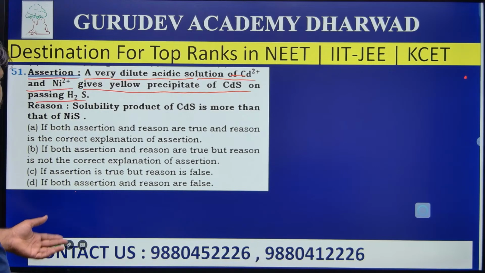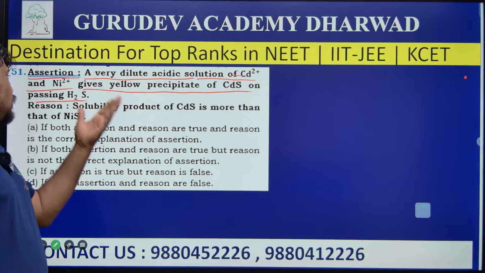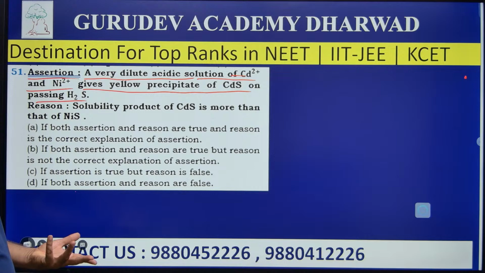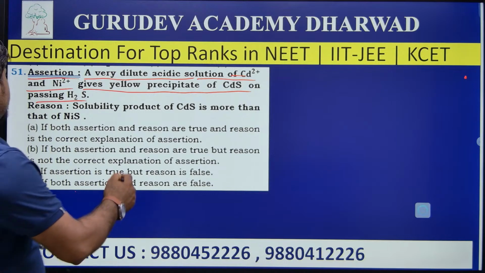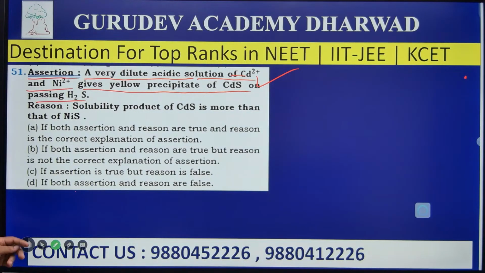Yes, of course. When cadmium and nickel ions are passed through hydrogen sulfide, it forms cadmium sulfide. The assertion is correct and true.